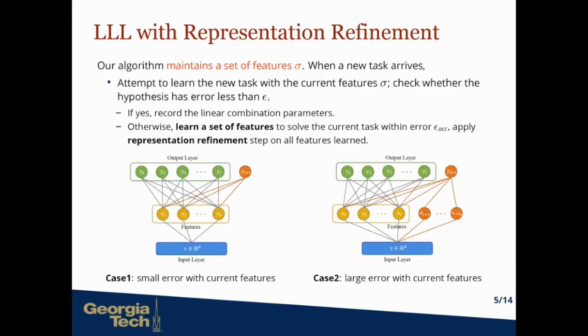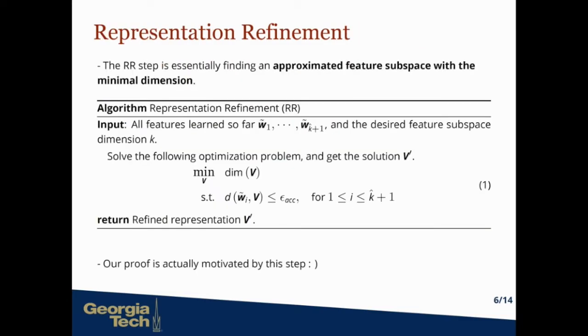Now I will introduce our algorithm, lifelong learning with representation refinement. Our algorithm maintains a set of features. When a new task arrives, we attempt to learn the new task with the current features, and check whether the hypothesis has error less than epsilon. If yes, we can just record the linear combination parameters. Otherwise, we will learn a new set of features to solve the current task within error epsilon, and then apply a step of representation refinement on all of the features we have learned.